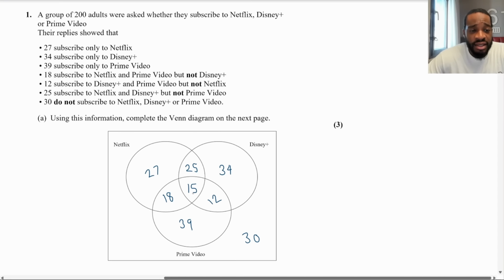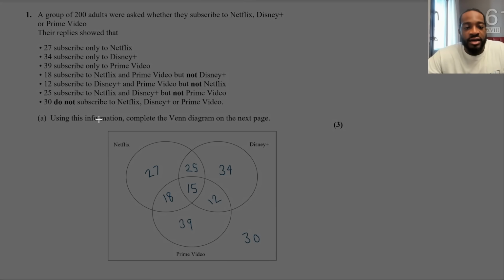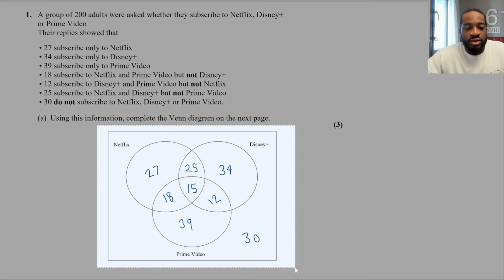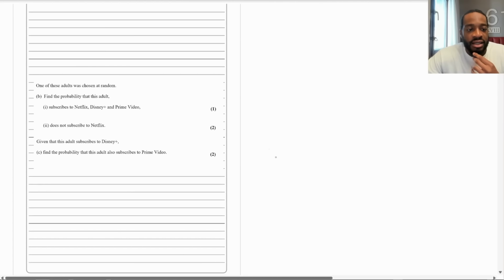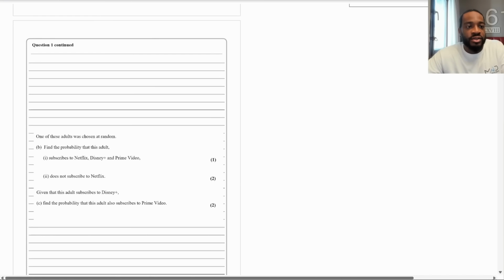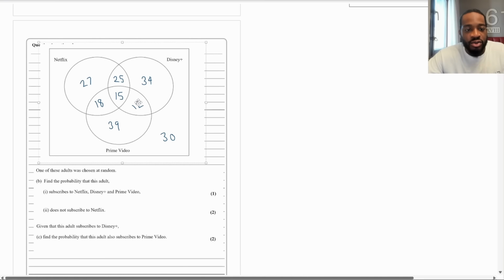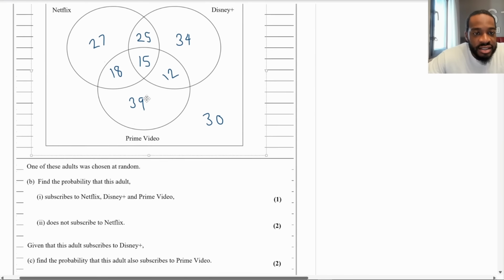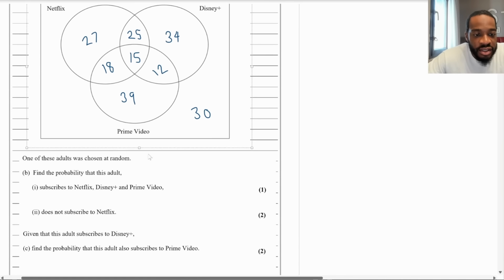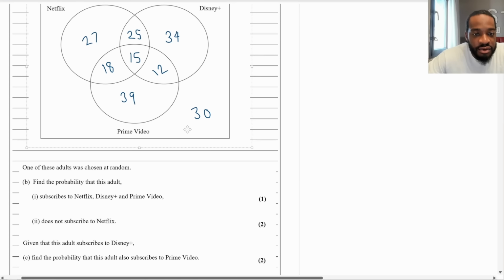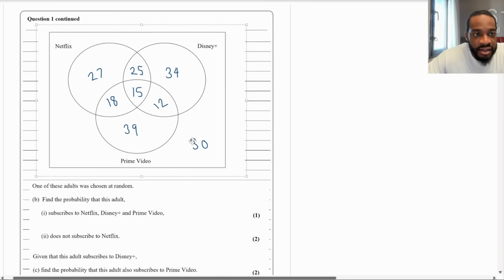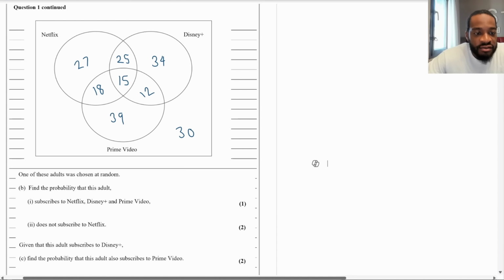So that's done. So now that I've got that, let me screenshot that and then use this to do parts B and C. So I'm going to just put this here so we could use it as reference. Okay, so let me just move this down a bit. Got the Venn diagram on top. Now, what does it say? Let me just make sure you guys can see all of that clearly. Move this down a tad bit. Yeah, that's all good.